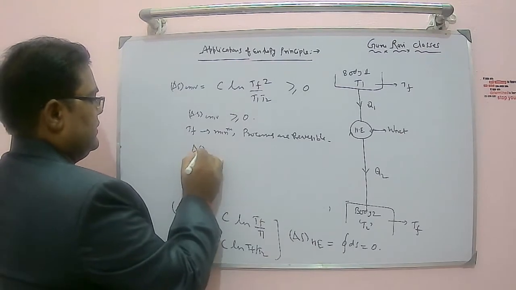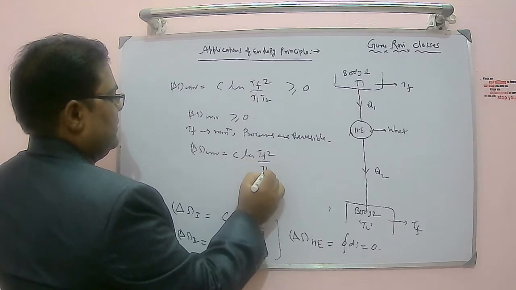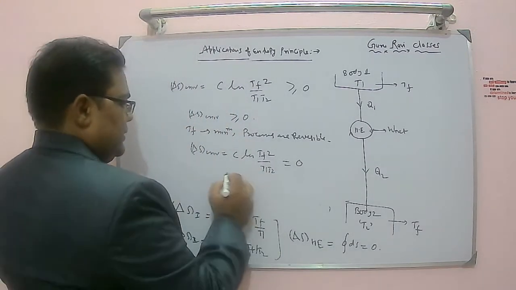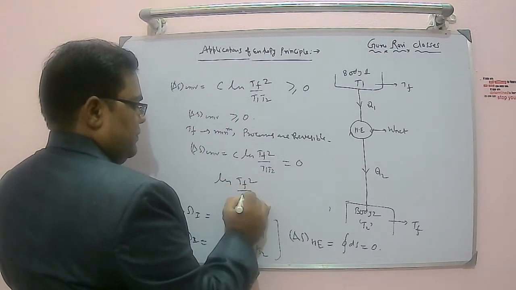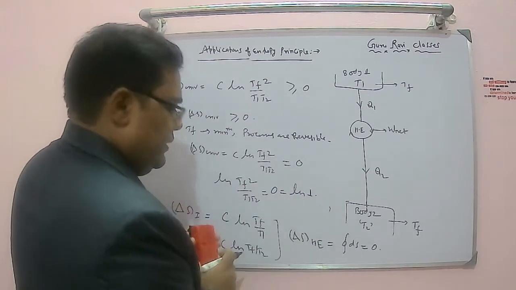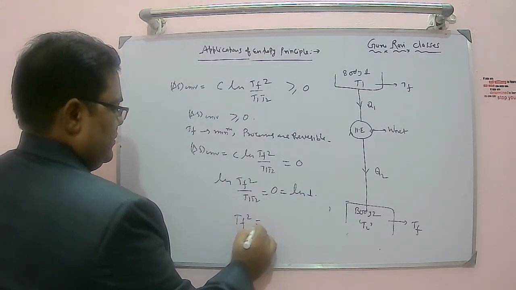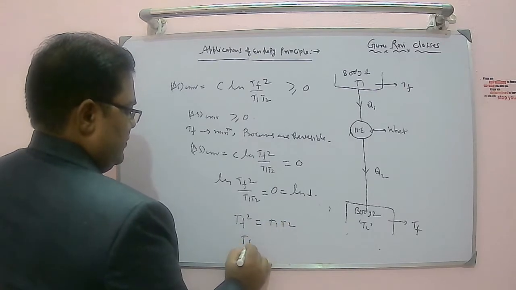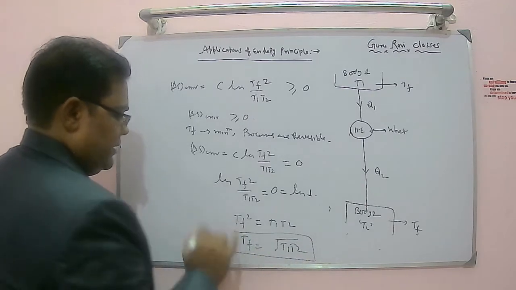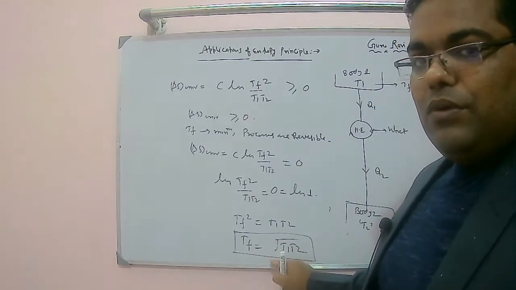So delta S universe, that is C ln of TF square by T1 T2, is equal to 0. Or you can say ln of TF square by T1 T2 is equal to 0, that is nothing but ln of 1, right? And that can also be written as TF square is equal to T1 T2, or TF is equal to the square root of T1 T2. This is the final temperature, the minimum lowest temperature at which we will have maximum work, right?